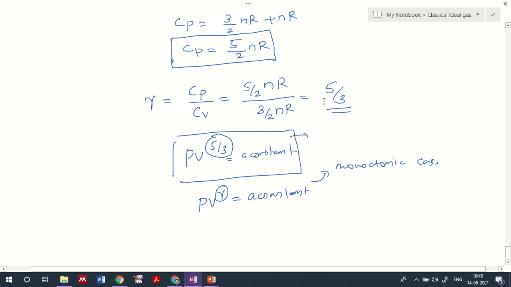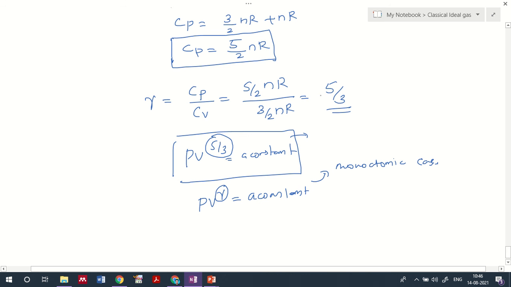How it comes, I will be discussing later on when discussing the degree of freedom and all. Here, when you identify the Cp value, we'll also get an idea of how to identify the gamma value for the diatomic case. Normally for a diatomic case the gamma will be 7 by 5 because Cp will be 7 by 2 and Cv will be 5 by 2.